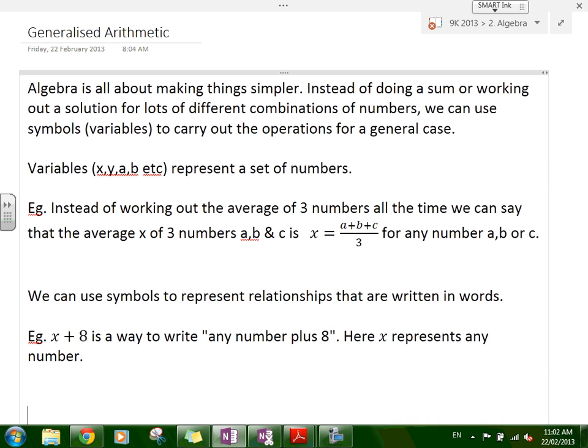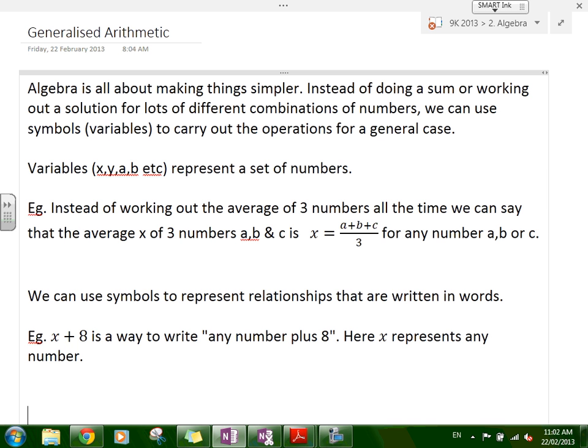So we can use symbols to represent relationships that are written in words. Okay, and that's the important thing here. So if you can see down the bottom, x plus 8, okay, any number x. X is not a particular number. X is a whole set of numbers. It can be any number. And so x plus 8 is a way to write any number plus 8. Alright, or you could express it as add 8 to any number, the expression is x plus 8. So like it says here, x represents any number.